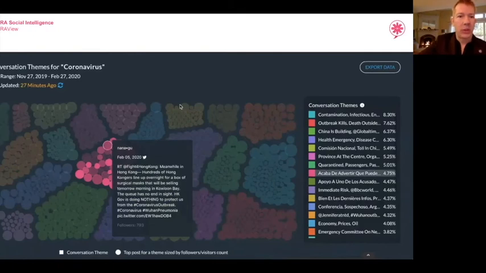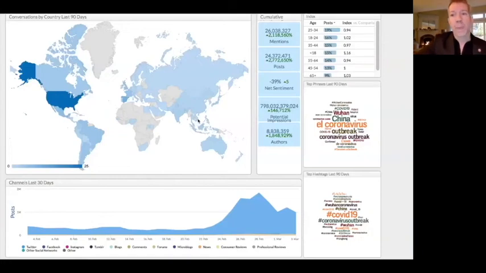As you can see, we can see who the user is, we can see the date that it's published, we can see the platform, we can see the actual conversation, and all we have to do is click on the date and it'll take us right to this tweet. Now, as I said, our platform is global, it's multilingual, it's 24/7.